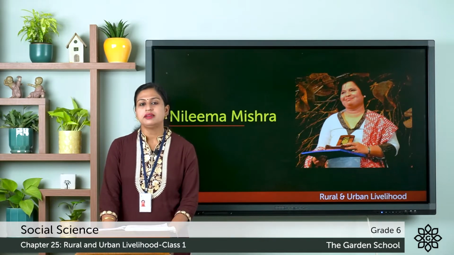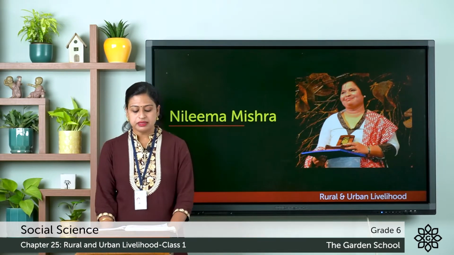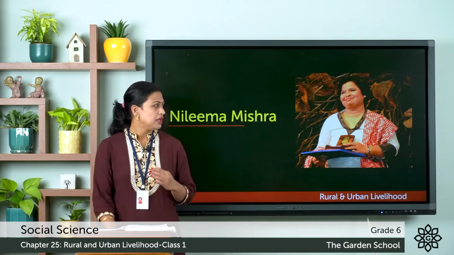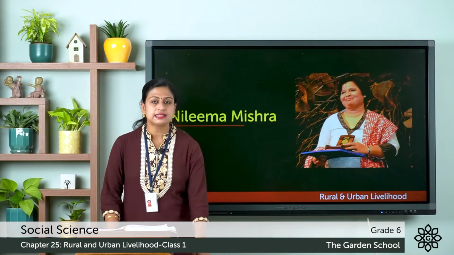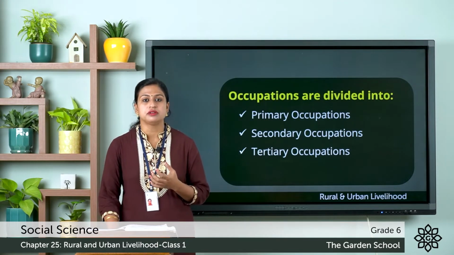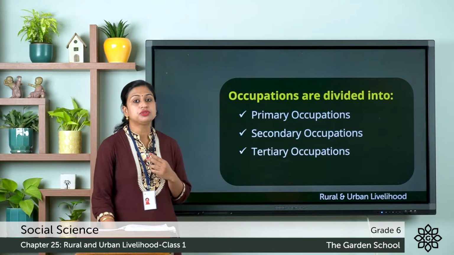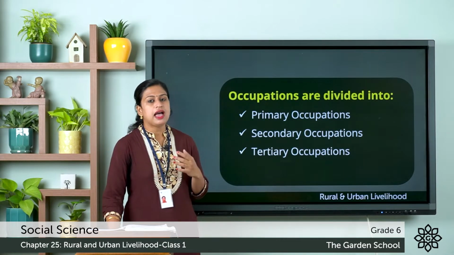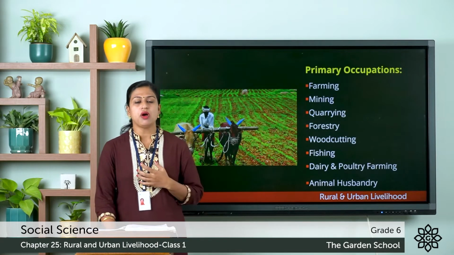Kids, you all know that in India we have many villages, towns and cities, and people are engaged in various forms of rural and urban jobs. So in this chapter we will be discussing the types of occupation. So what do you understand by this term occupation? Occupation means a job or profession. Based on the type of work, the occupations are divided into three categories: primary occupations, secondary occupations and tertiary occupations. So first we will discuss the primary occupations.